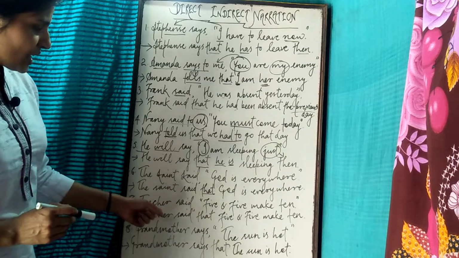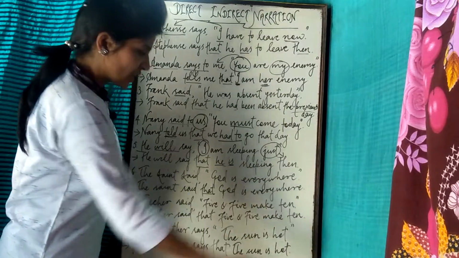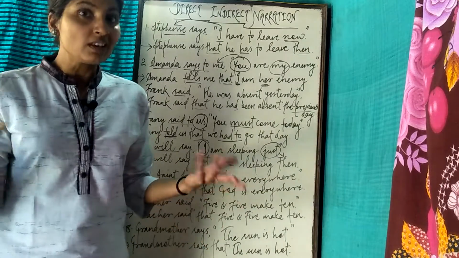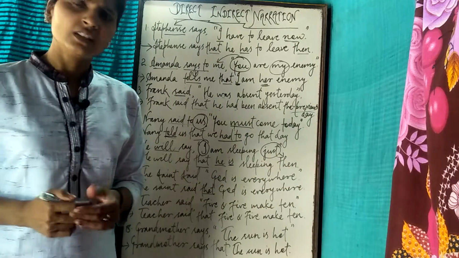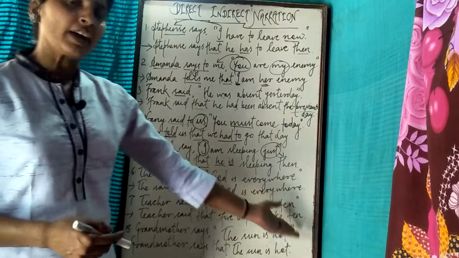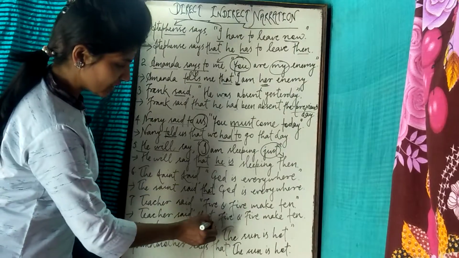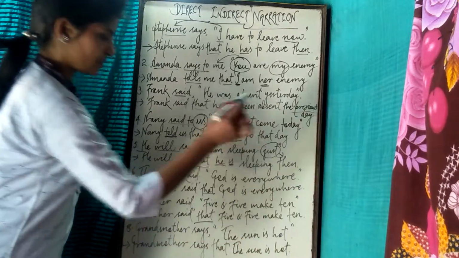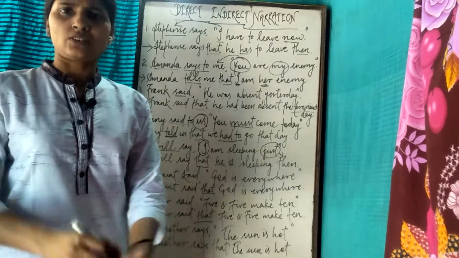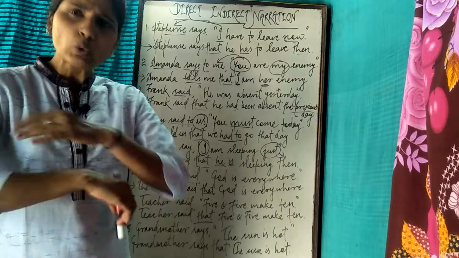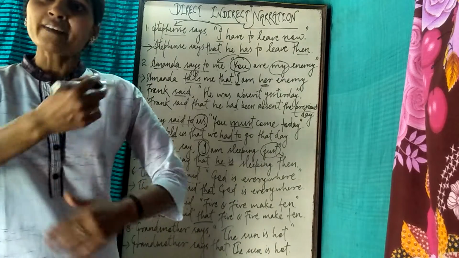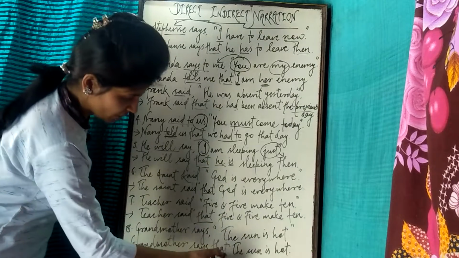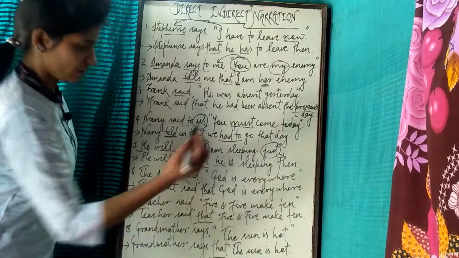Number 7. Teacher said 5 and 5 make 10. Exactly, mathematical facts. 5 and 5 can never be 9, never 11, 12, 13. It will be 10. So, teacher said that 5 and 5 make 10. Only added by that. Okay. Grandmother says, the sun is hot. Everyone knows that the sun is hot. It's not cool. It's not moist. So this is also a geographical fact that the sun is hot.